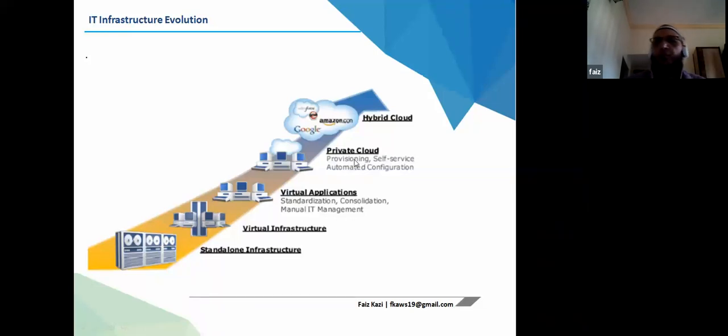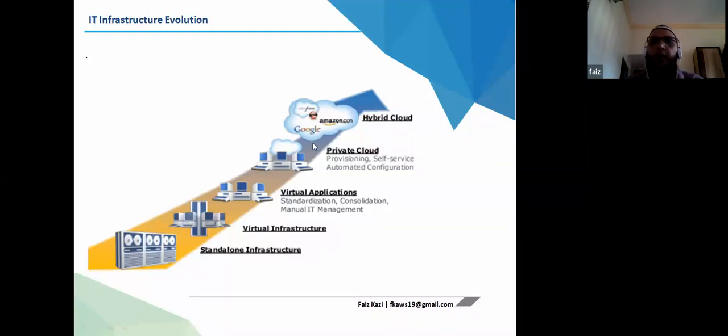Then we came to a term called private cloud. Large enterprises like Amazon and Microsoft, or very large enterprises or government sector enterprises, thought that we will have our own virtualized big data center, with all virtualized applications shared through the web with their customers or staff, to be accessed over the internet, either through VPN or through direct web access, and so on.